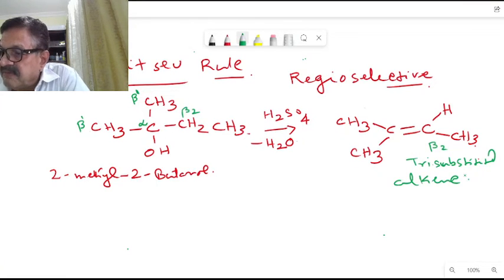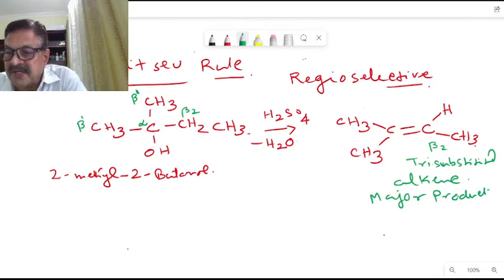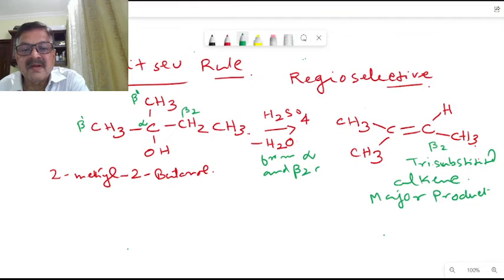This is a tri-substituted alkene, so this will invariably be the major product here.